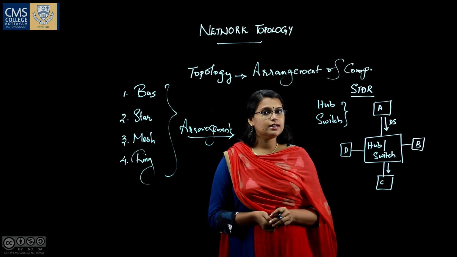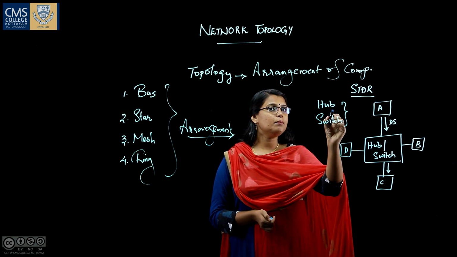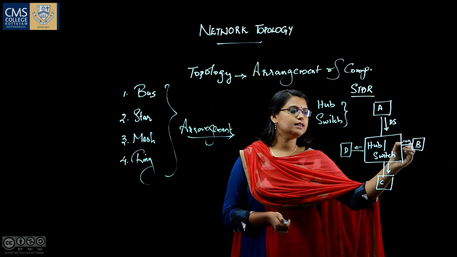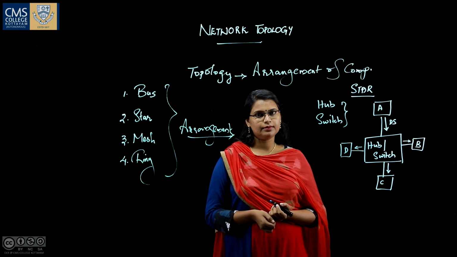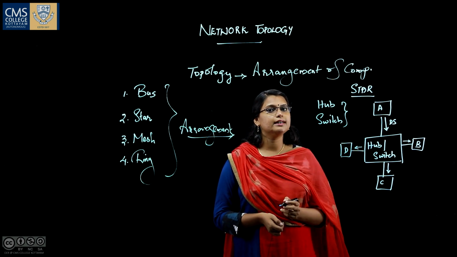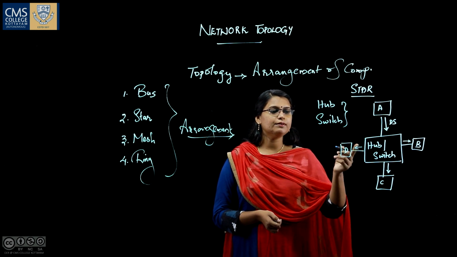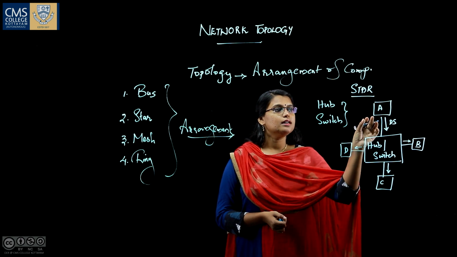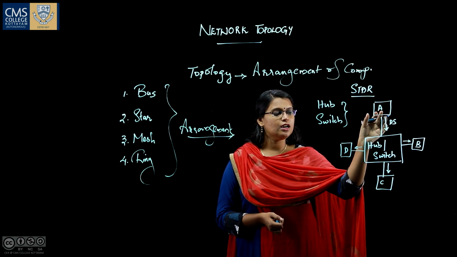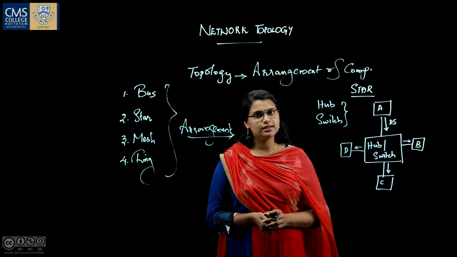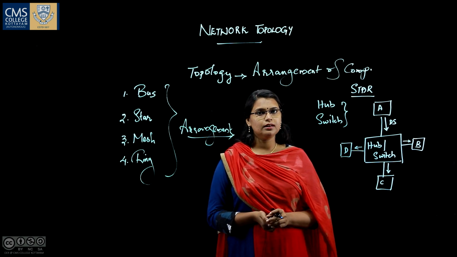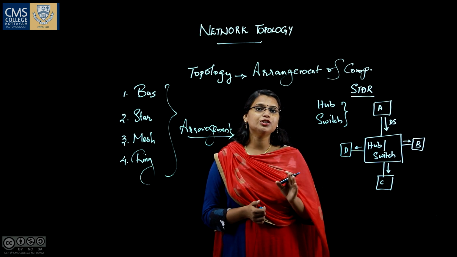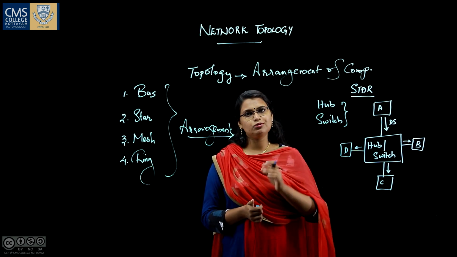If the centralized device is a hub, the hub will broadcast the message to system D, system B and system C. Every other device will get the message. But if we are using a switch, the switch will transfer the message from system A to the correct intended destination, that is system C. That means it will perform unicasting. That's the major difference between hub and switch.